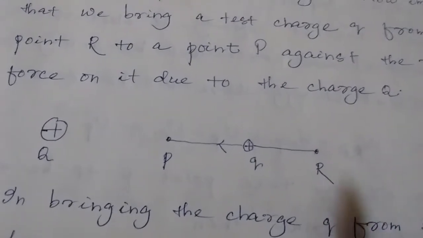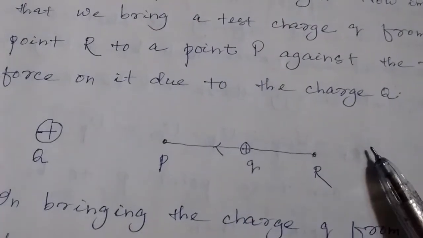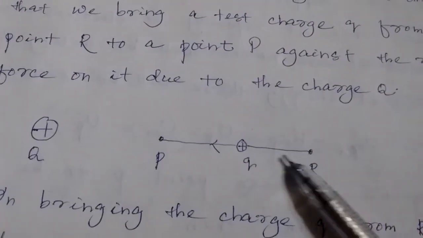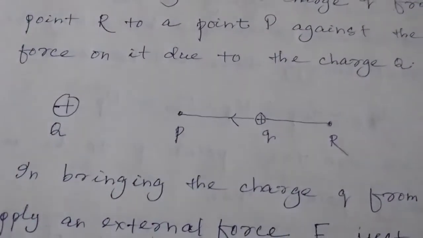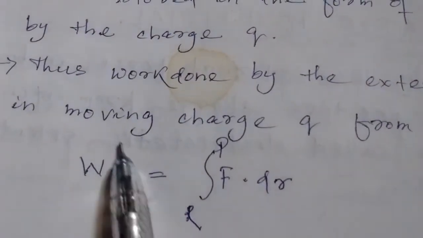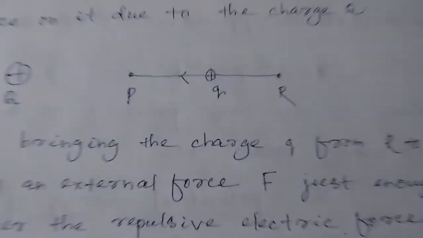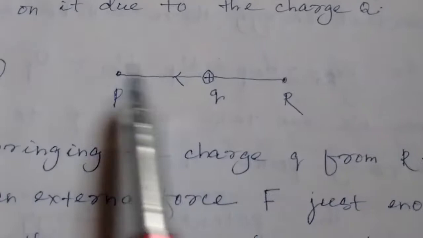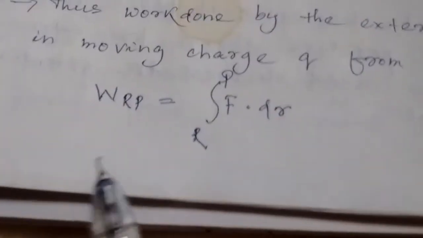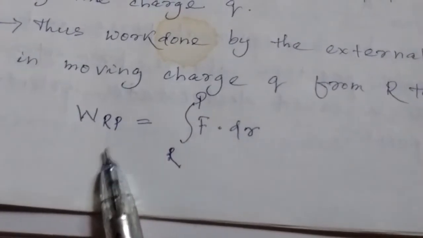But what could be its amount? What is the amount of energy it is storing, as it is continuously being pushed in this direction? To understand this, look here. As you know, the energy stored by the charge is nothing but the work done in pushing it from R to P. Let that work done be W_RP.